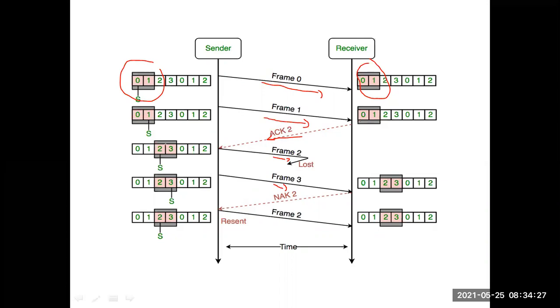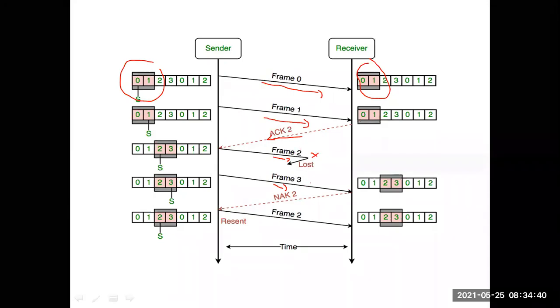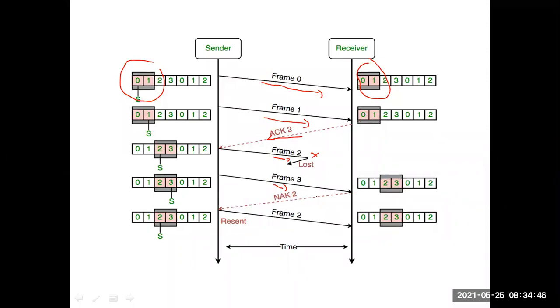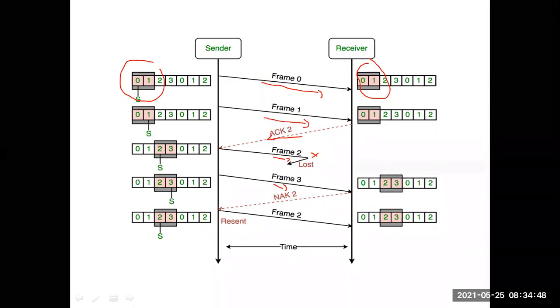Whenever he sends frame 2 and frame 3 without waiting for acknowledgement, frame 2 is missed in the middle. Frame 3 was received. The receiver is expecting frame 2 but received frame 3. Immediately, instead of rejecting frame 3, he gave a negative acknowledgement for frame 2. Then only frame 2 was retransmitted. See this, observe this.